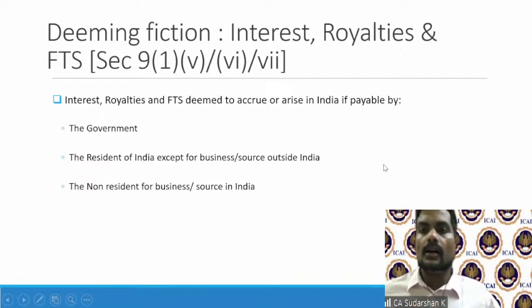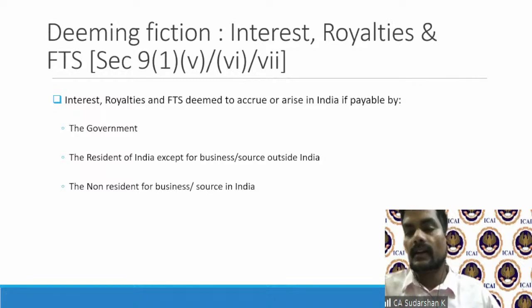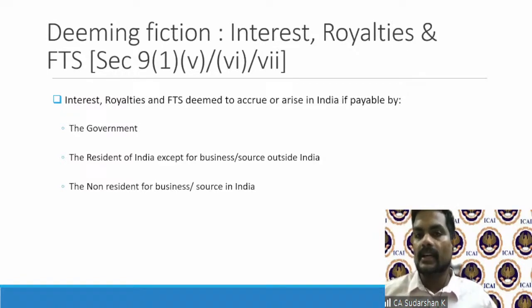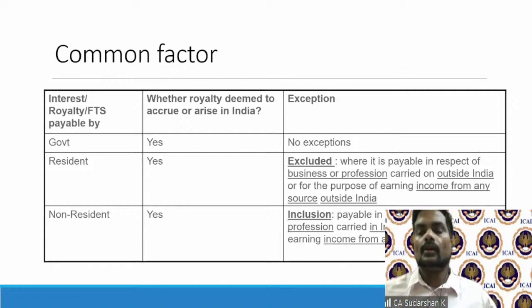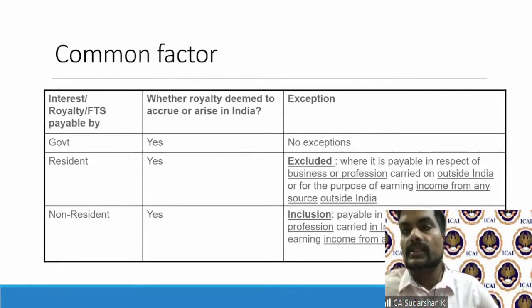Now, there are three classifications: for all these three incomes, interest, royalty, FTS, who pays it matters. If it is paid by the government, there can be three possible payments. The Indian government making a payment to a non-resident. These are incomes for a non-resident, so you can understand. So government making a payment to a non-resident, a resident of India making a payment to a non-resident, and a non-resident making a payment to a non-resident. I'll tell you what is the significance. So this is very important for you.